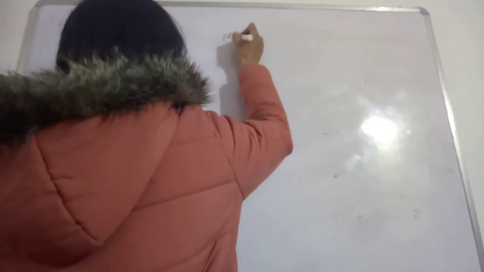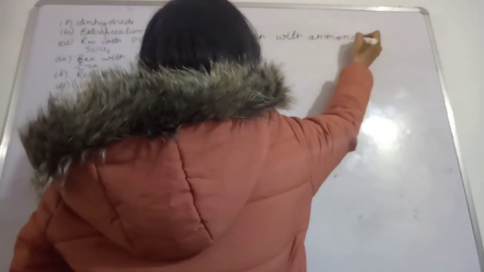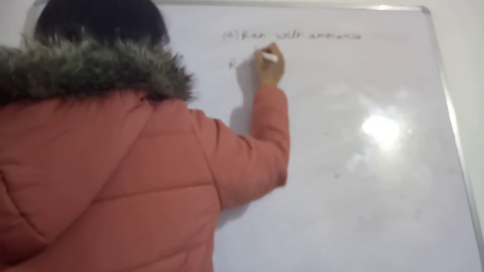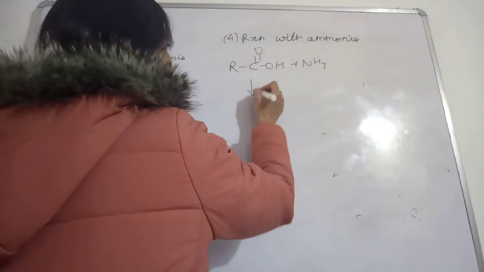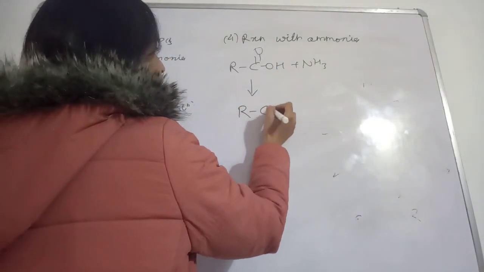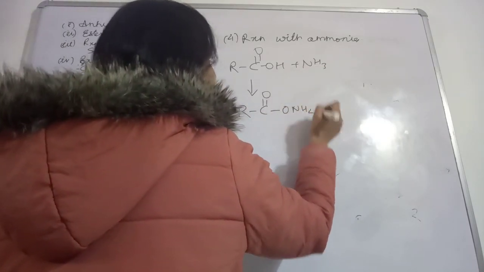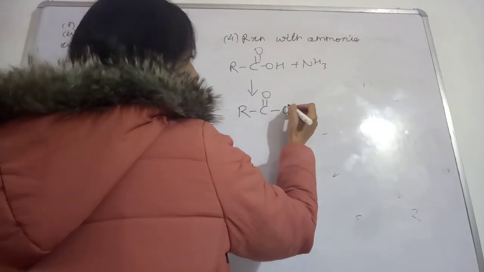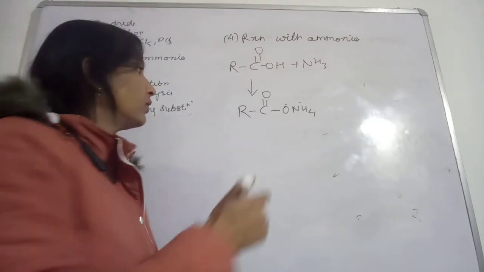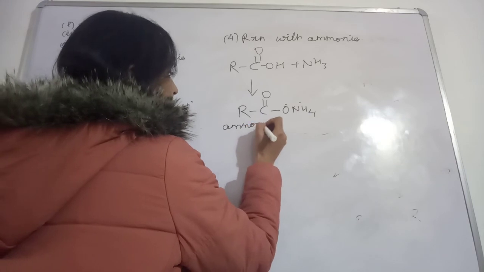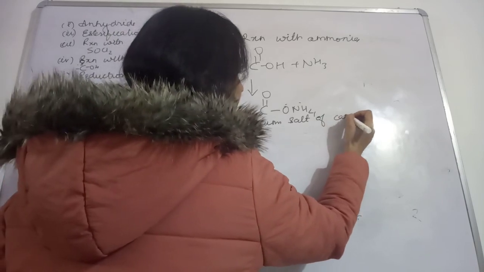See, RCOOH, if it is reacting with ammonia, then first of all you will get NH4, so this is negative and this is positive charge. So you got the ammonium salt of carboxylic acid.